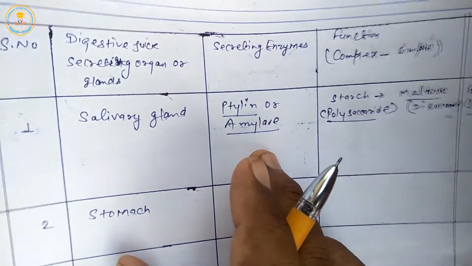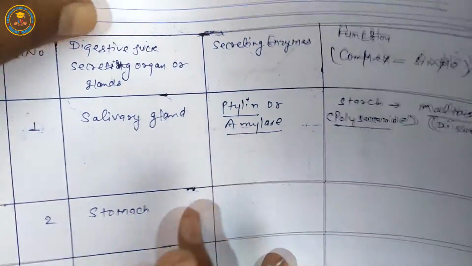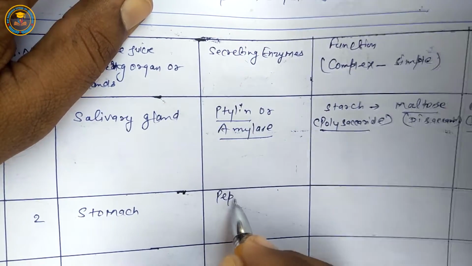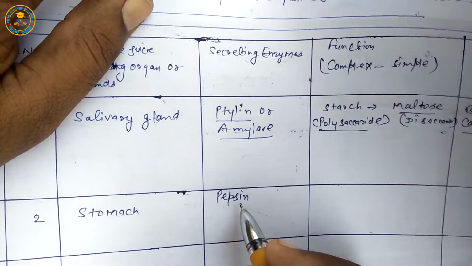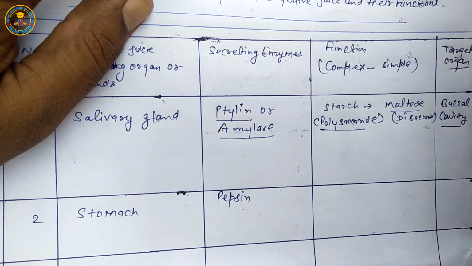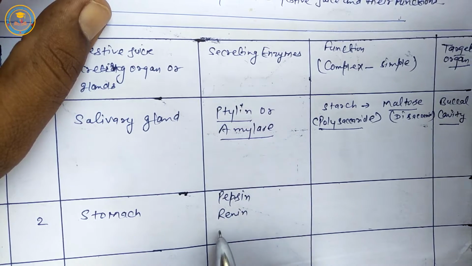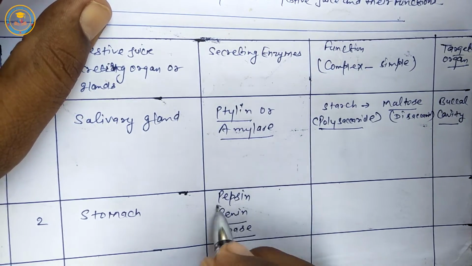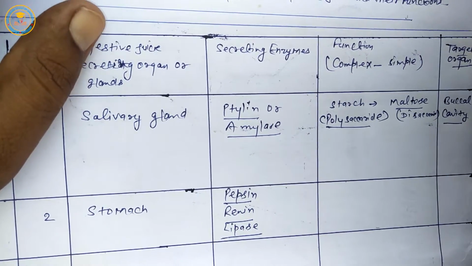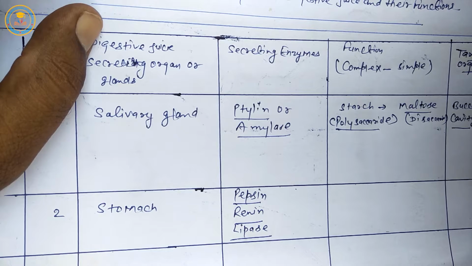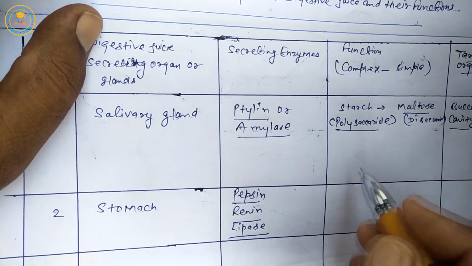Second is stomach. In the stomach part, pepsin and renin, pepsin, renin and lipase enzyme. It means the stomach has cells to release pepsin, renin and lipase enzyme.